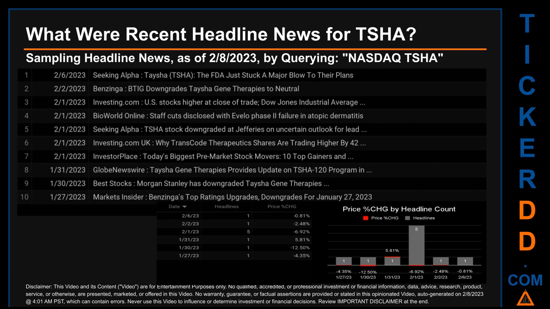Tuesday, January 31, 2023 was the day with the highest percentage change in price when we compare opening versus closing price for the ticker. The day saw a jump of 5.81% when TSHA opened trading at $1.55 and closed at $1.64. There was one found headline when Globe Newswire published the headline that read, TSHA Gene Therapies provides update on TSHA 120 program in.